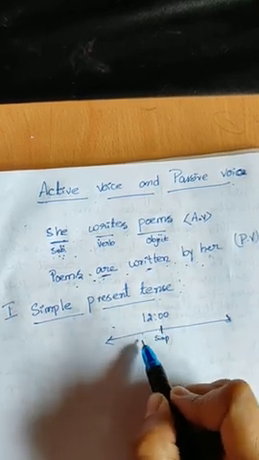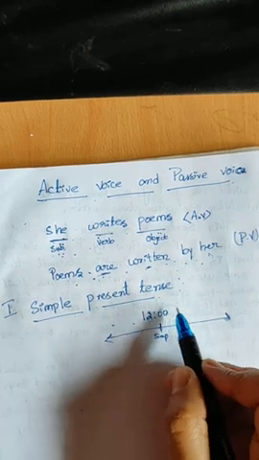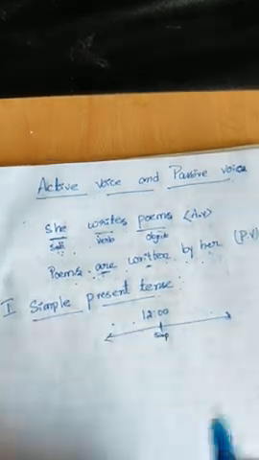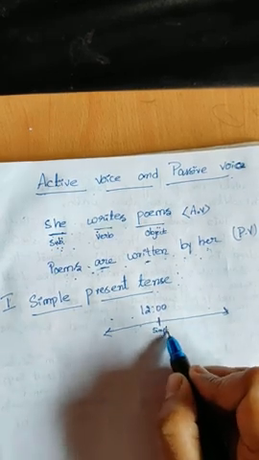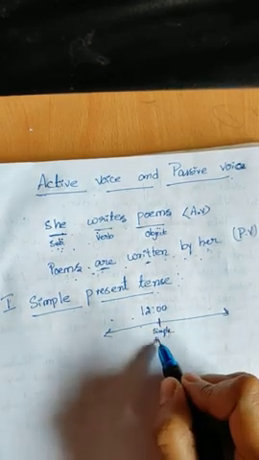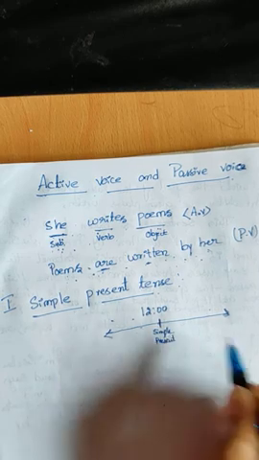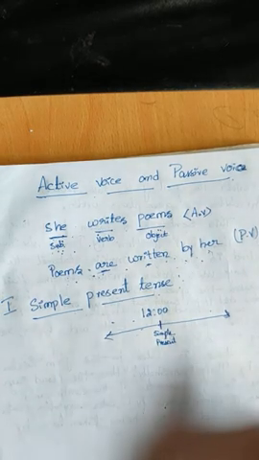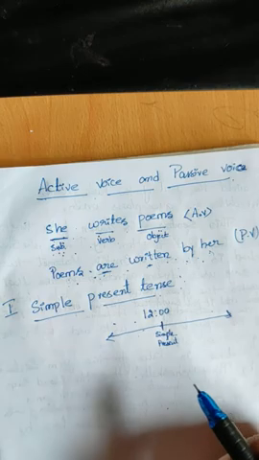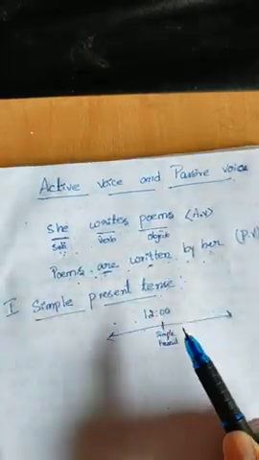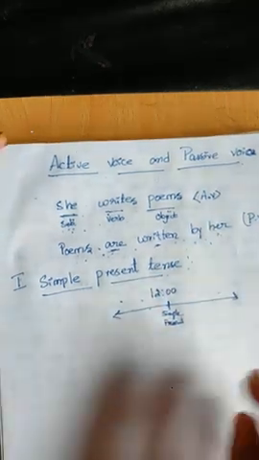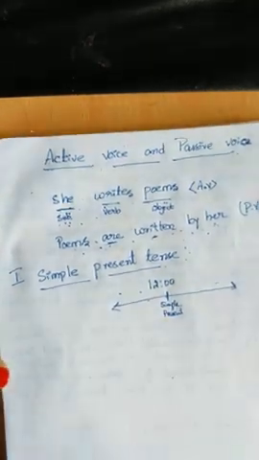We are not talking before 12 o'clock or after 12 o'clock, just what we are doing at that moment, that we can say by using the simple present tense. So in this, how to write the active voice and how to write the passive voice. First, one example I will explain.